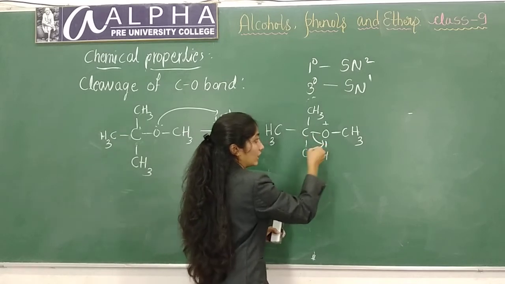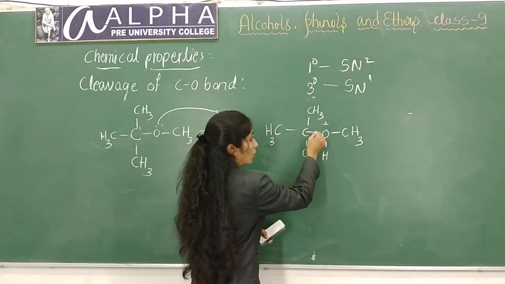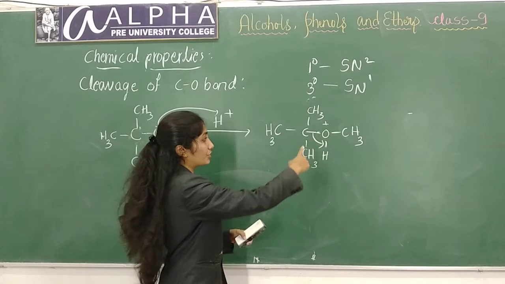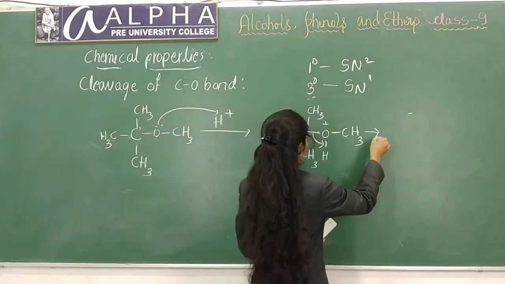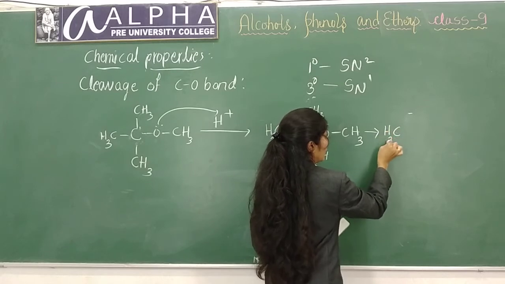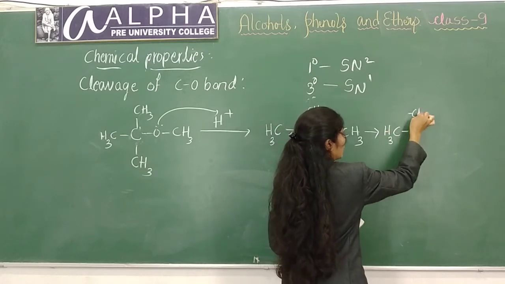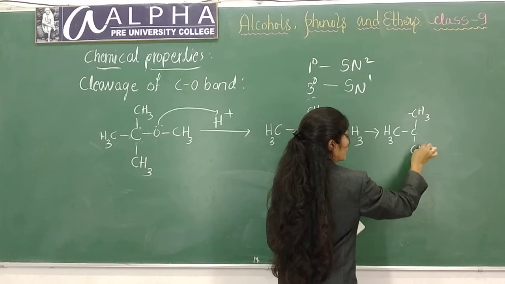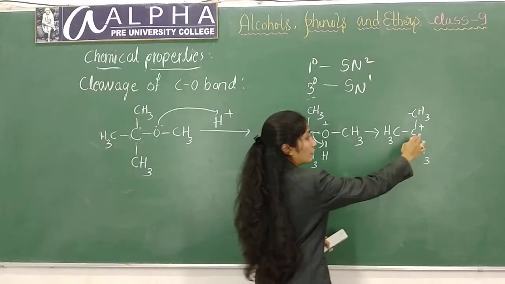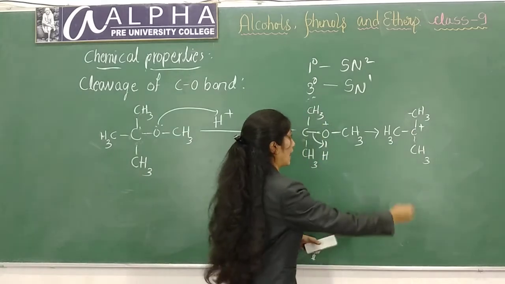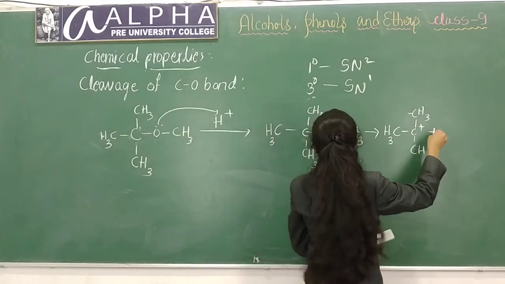Now this group will leave. This bond will break and this group will leave, which leads to the formation of a tertiary carbocation. In the next step, it will form CH3, CH3 plus. The positive charge will be formed on the tertiary carbon atom,